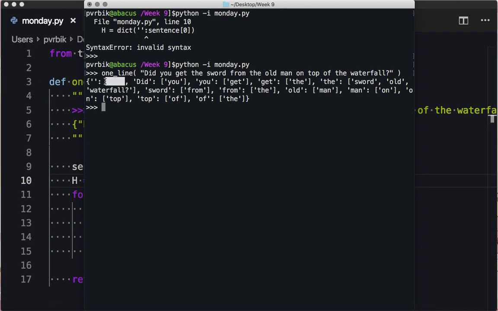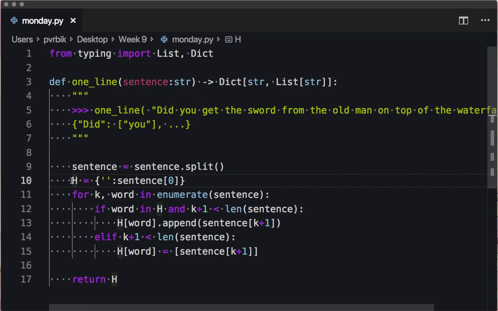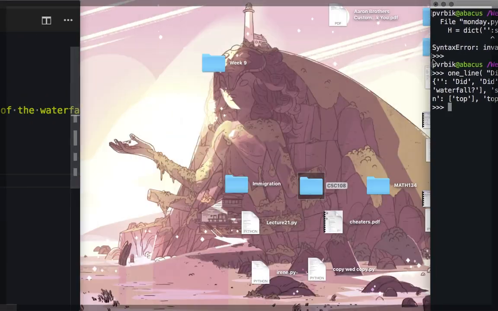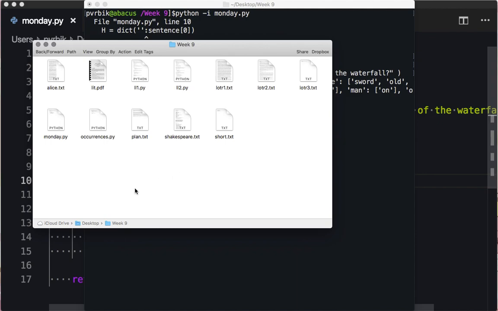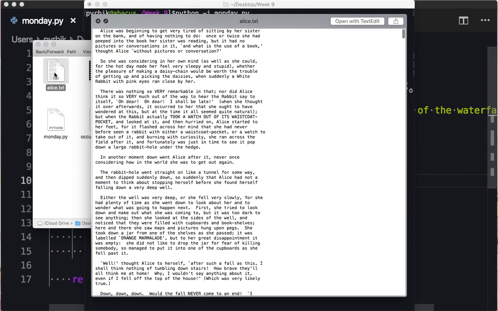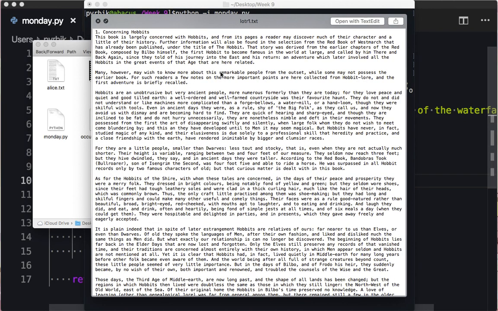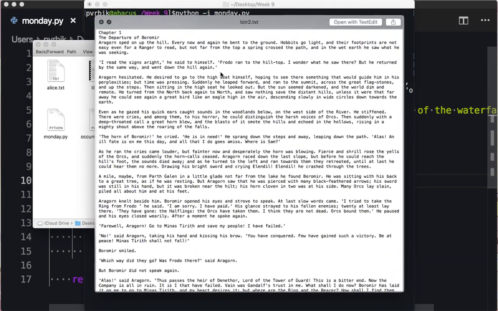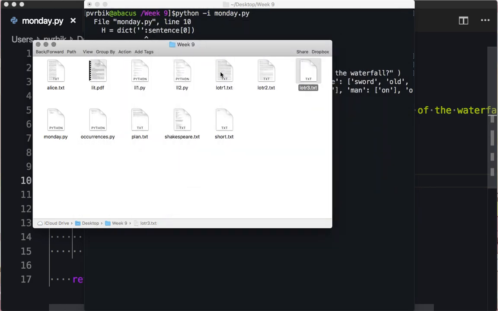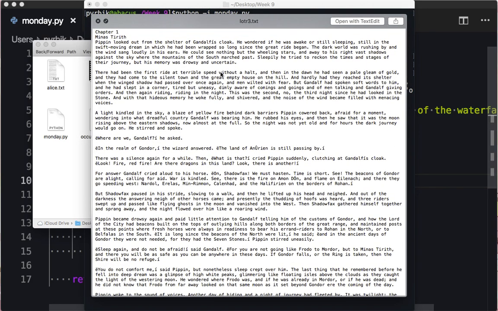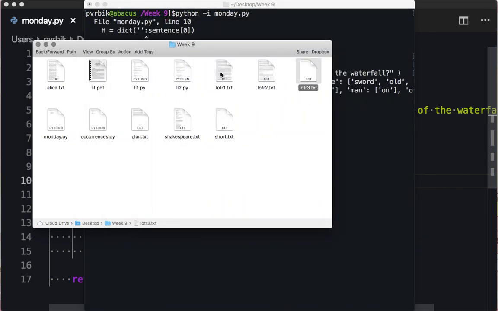Okay, so now I have that. Okay, so that's one line. So let's look at the pieces of text that I have here. We have Alice in Wonderland. We have Lord of the Rings 1, Lord of the Rings 2, and Lord of the Rings 3. Okay, so we're definitely going to generate some Tolkien-ish type of language.